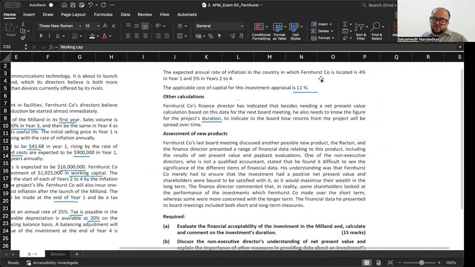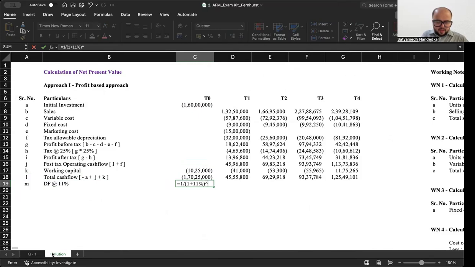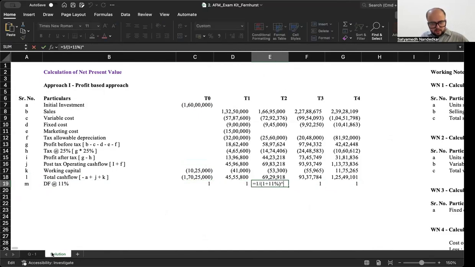The applicable cost of capital for this investment appraisal is 11%. Discounting factor at the rate of 11%: 1 upon 1 plus 11% raised to 0, 1, 2, 3, 4, raised to 1, raised to 2, raised to 3, raised to 4.